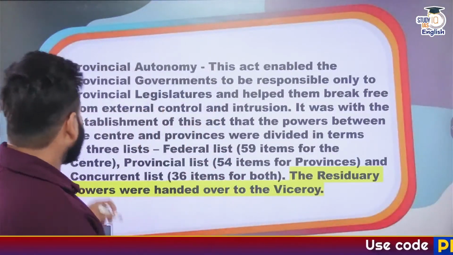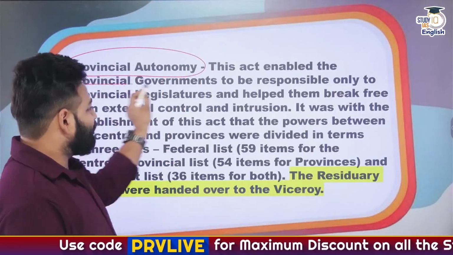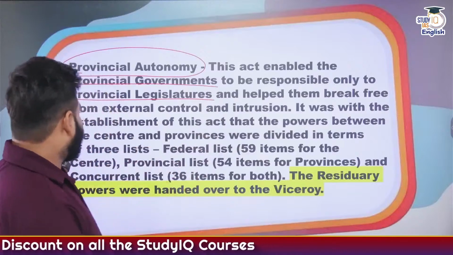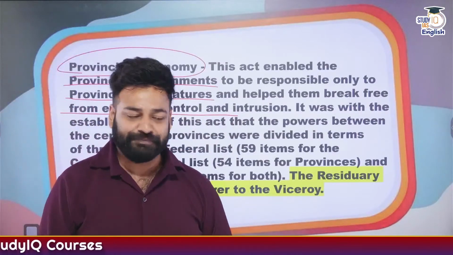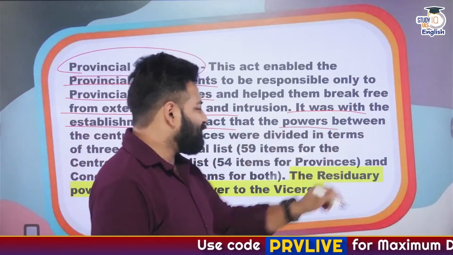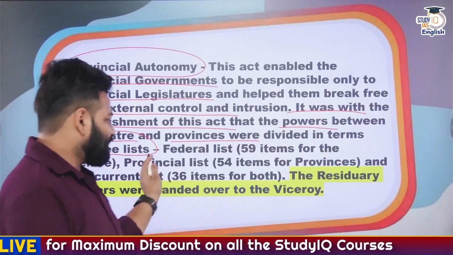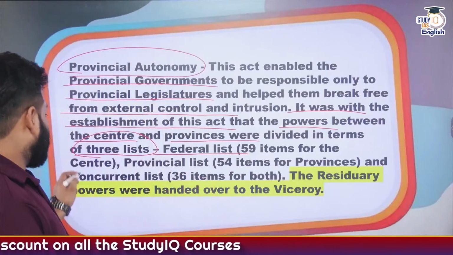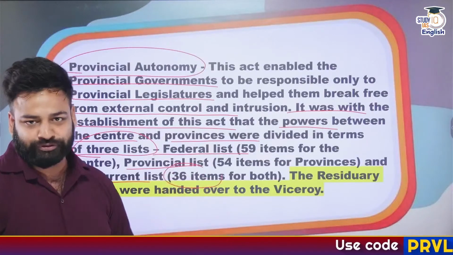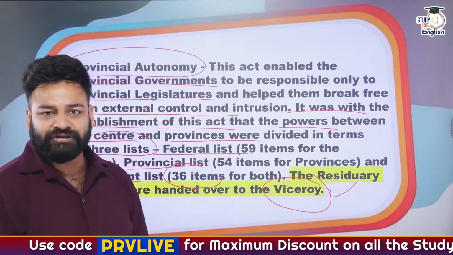Next thing, provincial autonomy. This act enabled the provincial governments to be responsible only to provincial legislatures and helped them break free from external control and intrusion. It was with the establishment of this act that the powers between the centre and provinces were divided in terms of the three lists. That is a federal list with 59 items, the provincial list with 54 items, and a concurrent list with 36 items for both. And the fourth one was the residuary list, which was vested in the hands of the Viceroy only.